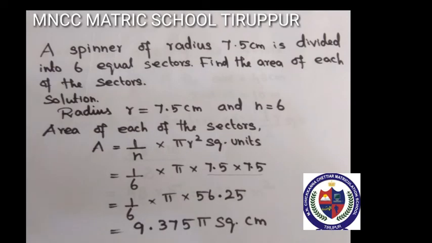Second sum. A spinner of radius 7.5 centimeter is divided into 6 equal sectors. Find the area of each of the sector. What is given? Radius 7.5 centimeter and n equal to 6. Area of each of the sector, formula A equal to 1 by n into pi r square unit. 1 divided by n, 6, into pi into r square, that means 7.5 into 7.5.